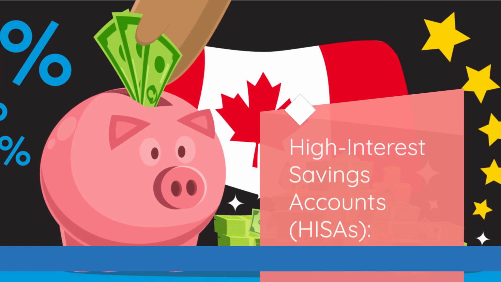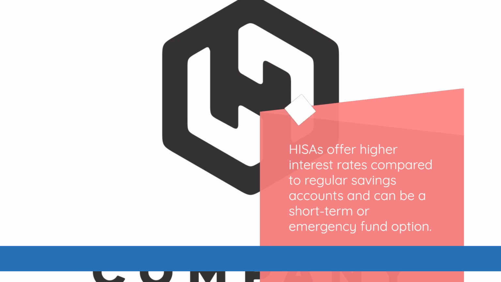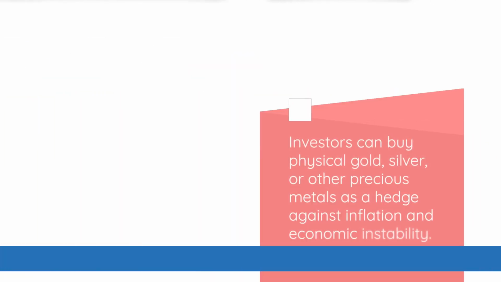High-interest savings accounts, HISAs. HISAs offer higher interest rates compared to regular savings accounts and can be a short-term or emergency fund option. Investors can buy physical gold, silver, or other precious metals as a hedge against inflation and economic instability.